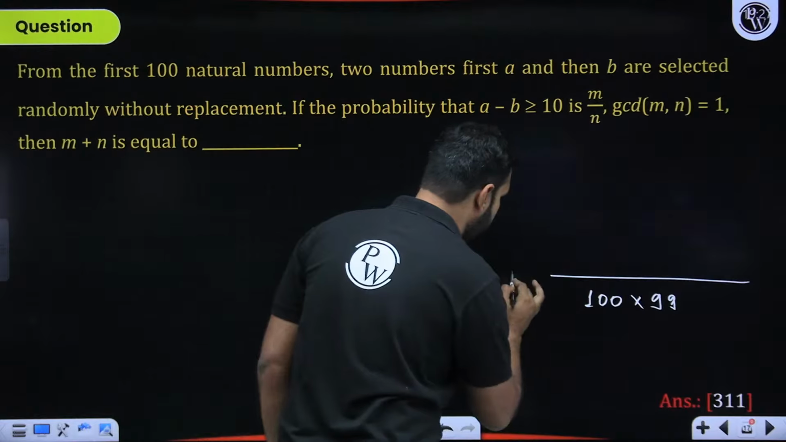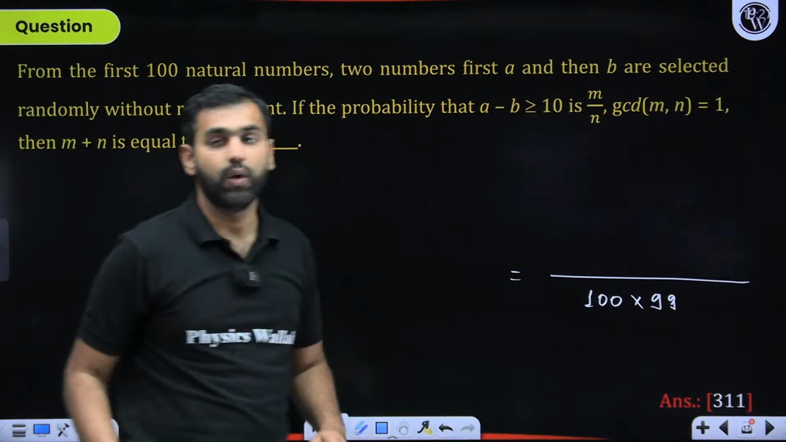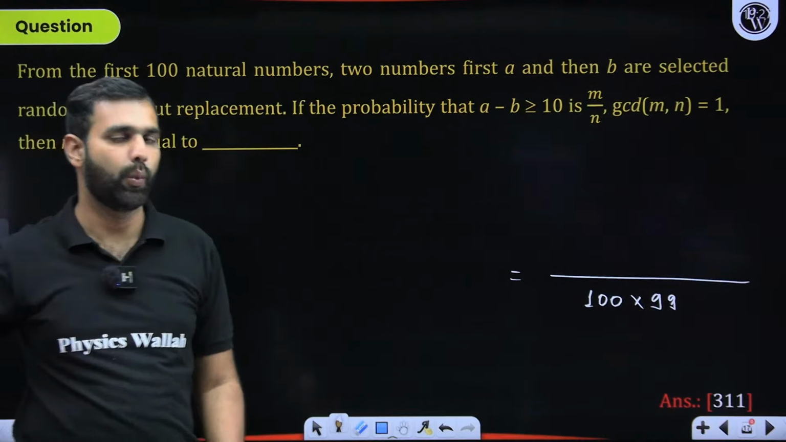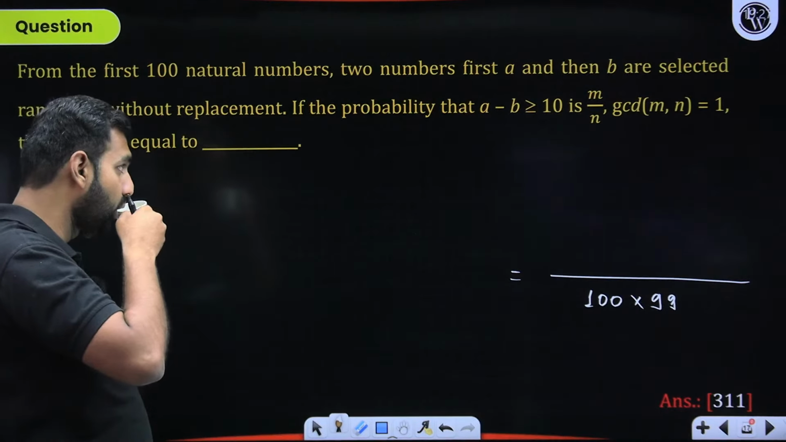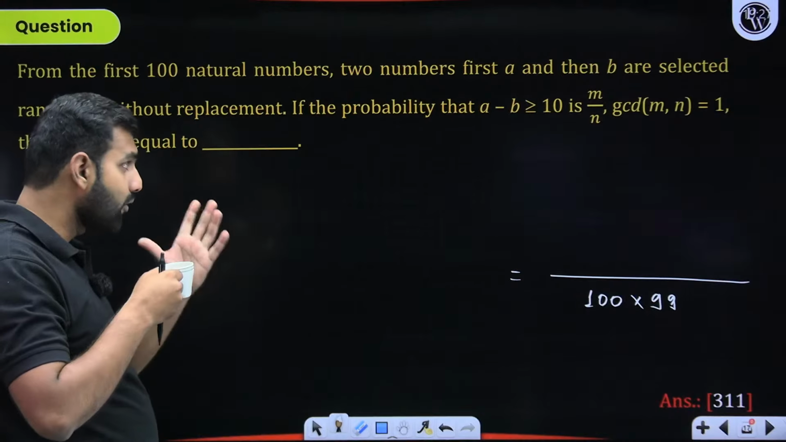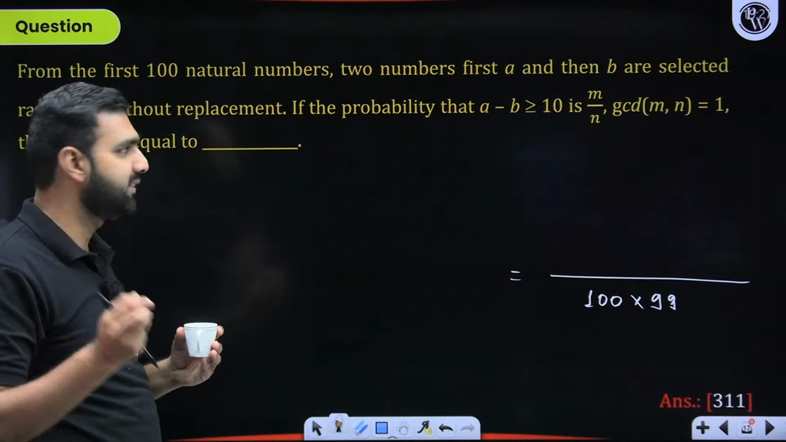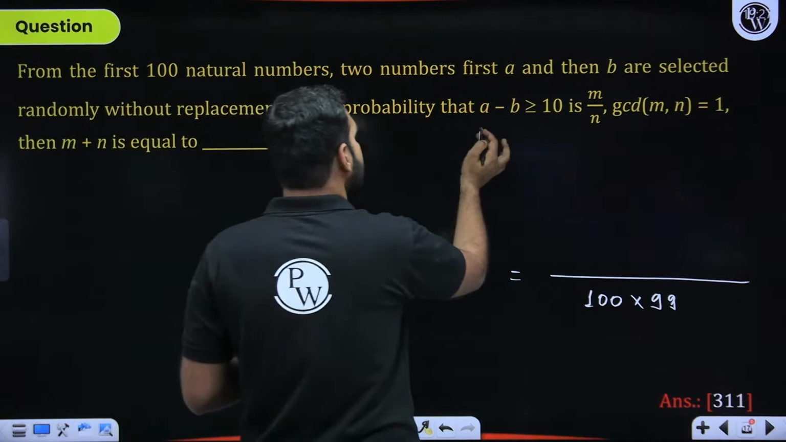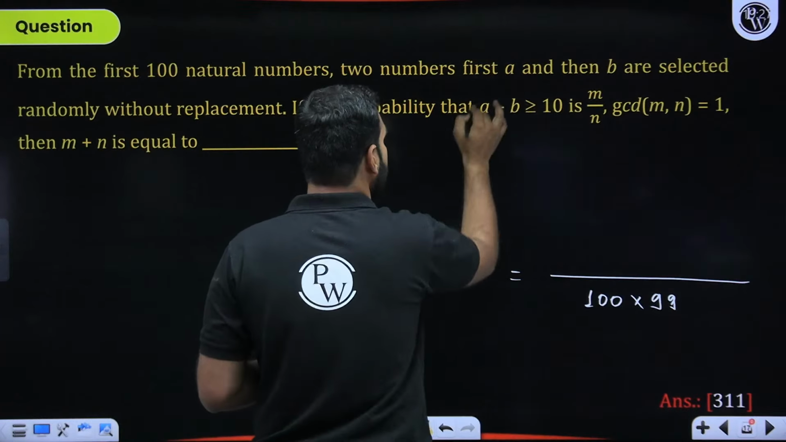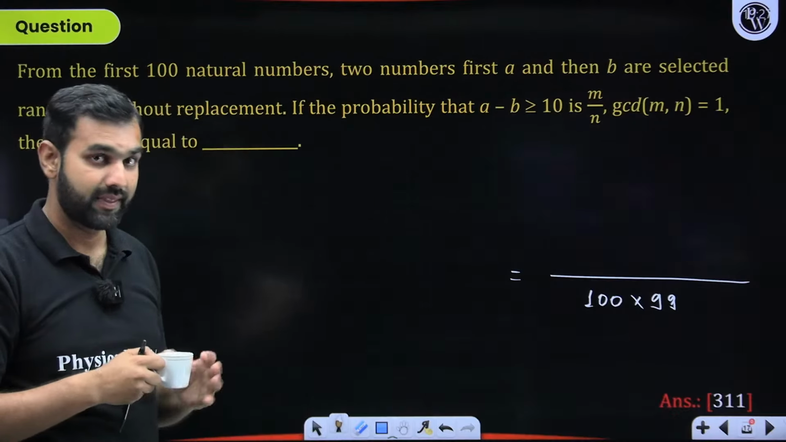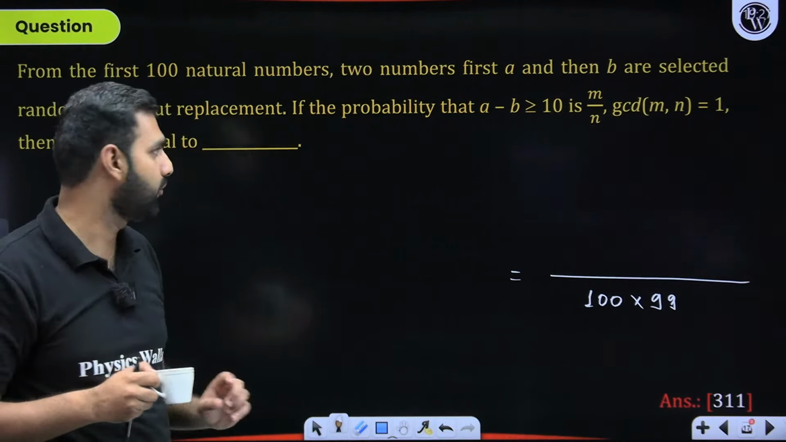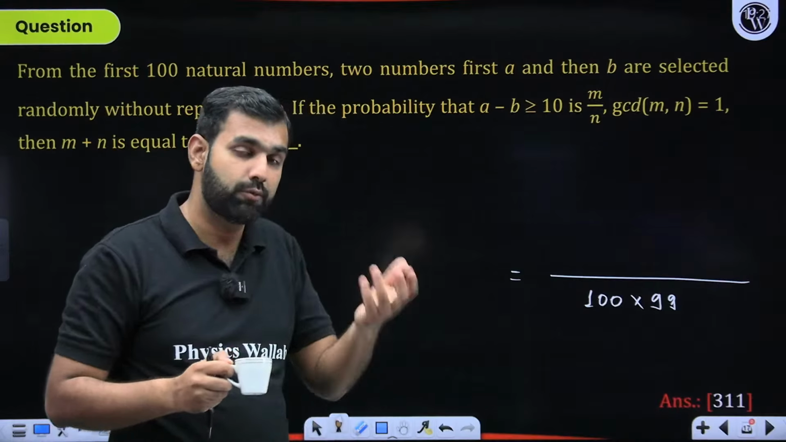But when you talk about the favorable cases, what do I mean by favorable cases? I need to ensure A minus B is greater than or equal to 10. First case, the basic case. Of course, this is not given as a mod. You are not given a mod here, which means A will be the greater number, B will be the lesser number. That is the constraint you need to take care of, and that will actually help in keeping the problem simpler.